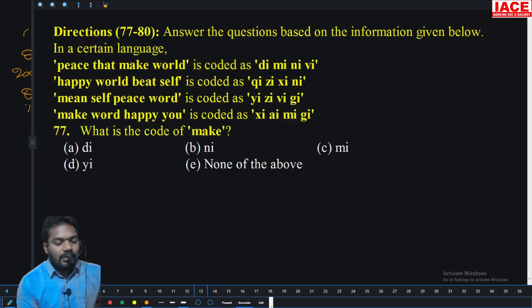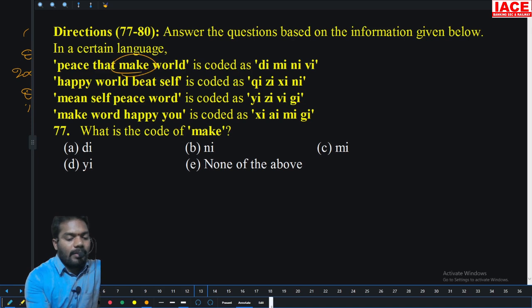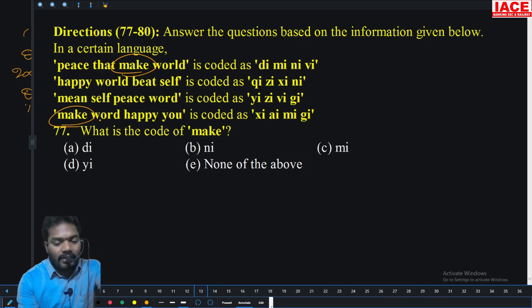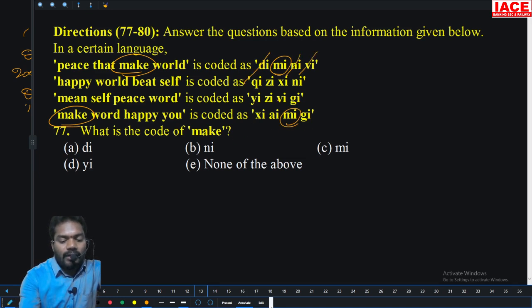Next, code and decoding. What is the code of make? So this is a make and this is a make. There is only chance of first and fourth line is a make. First and fourth line is common is which? Mi. There is no di and there is no ni. There is no vi. Option C is the right answer.